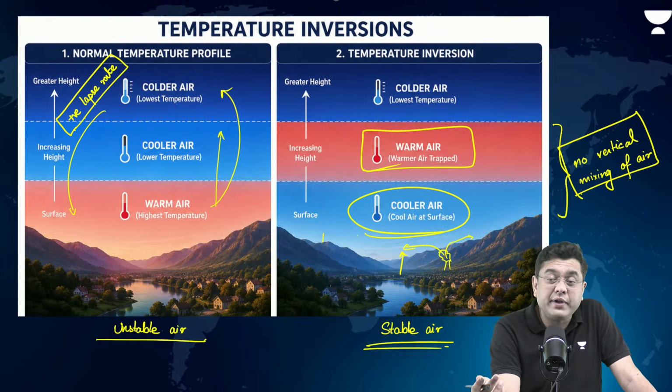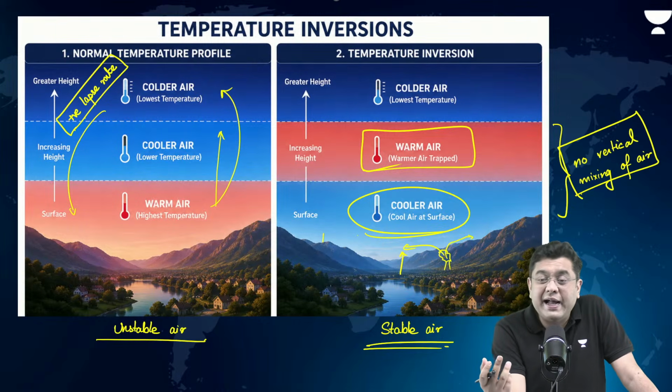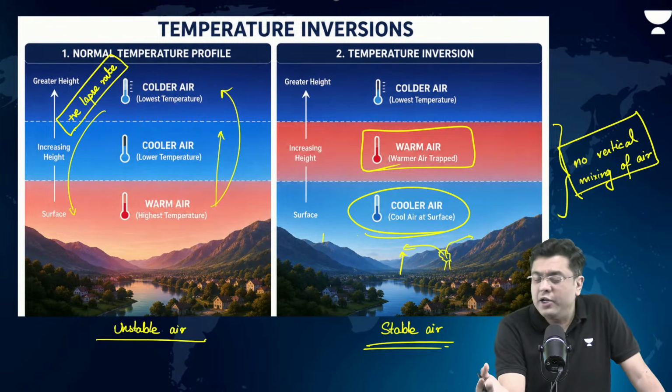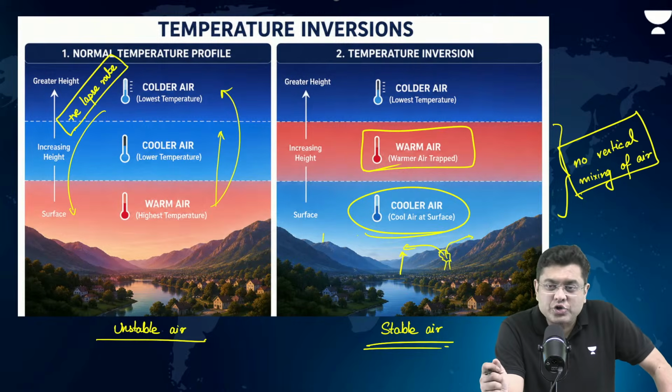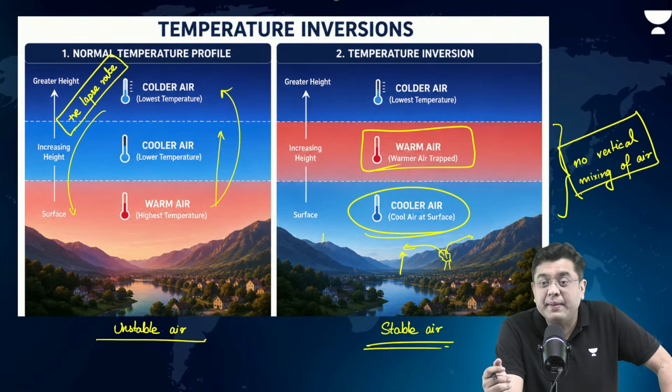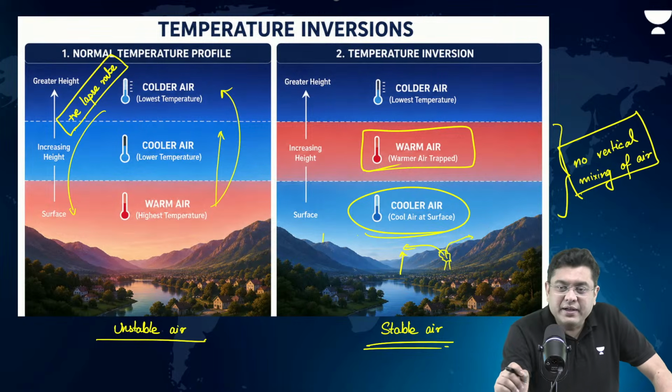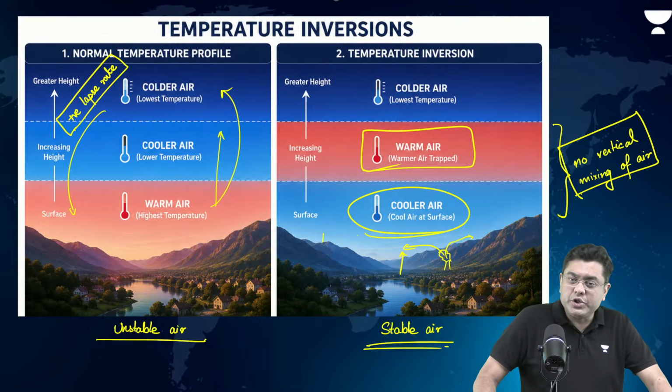This is what happens in the region of Delhi NCR and the northern plains of India during the winter months. You have such cold air near the ground surface that you don't have any mixing of air. So the pollution problem appears to get much exaggerated during the winter months in North India as compared to the summer months. That is the case of temperature inversion.